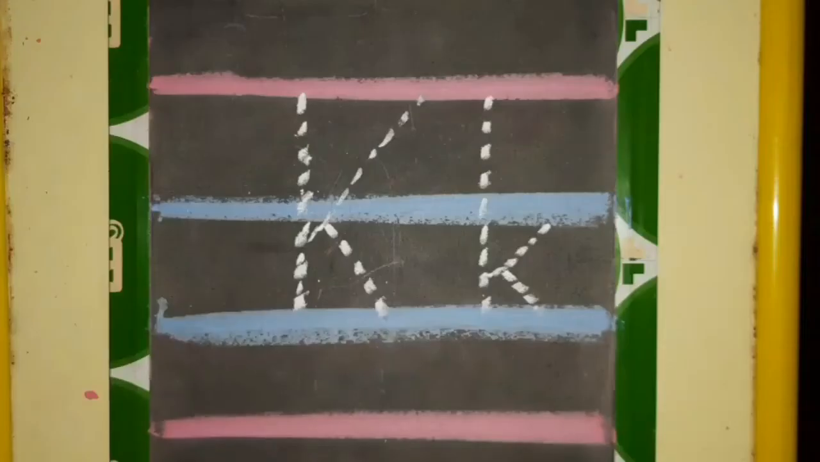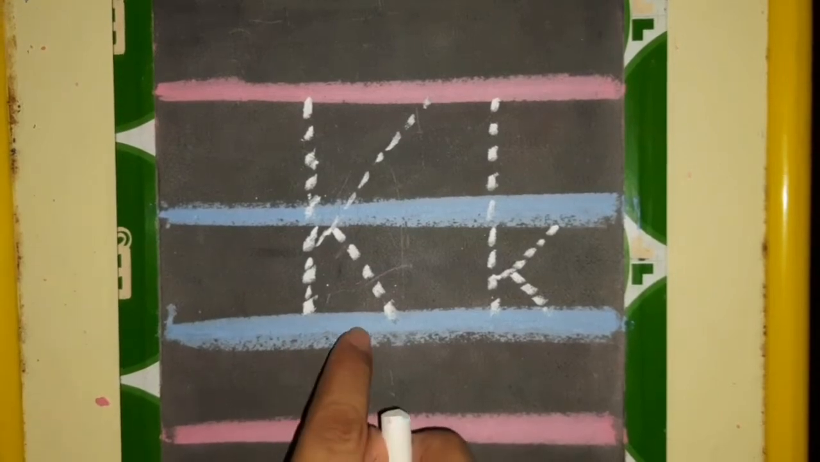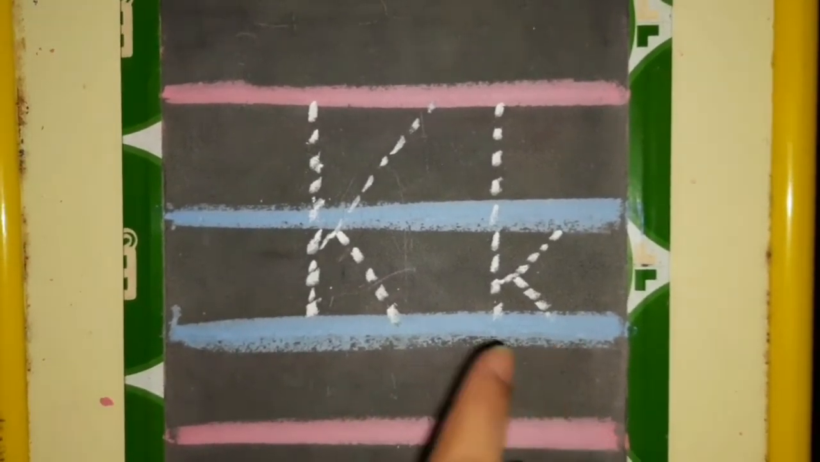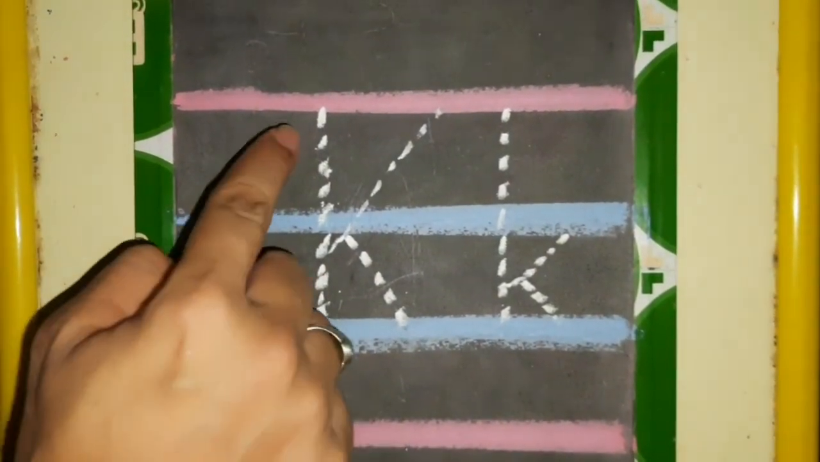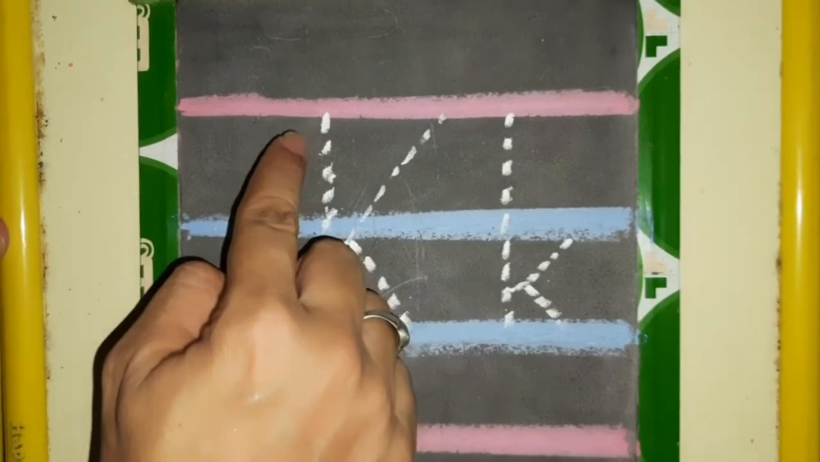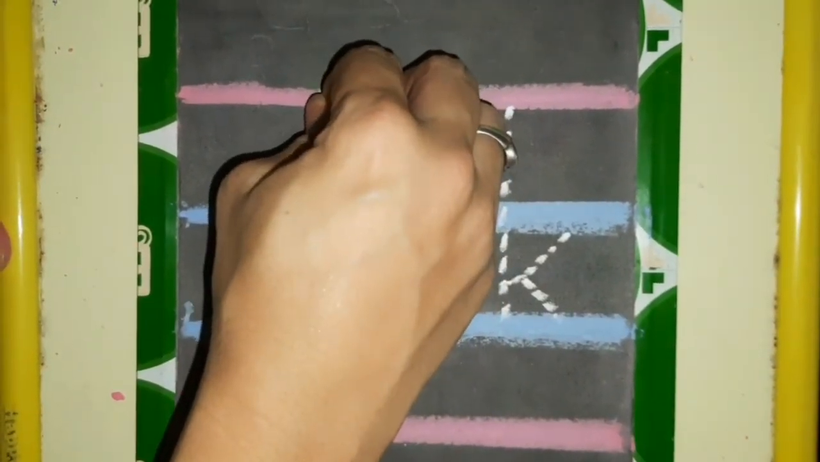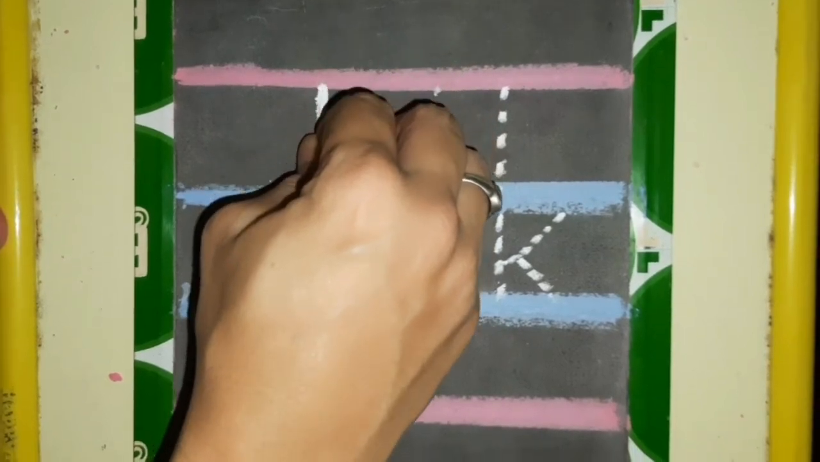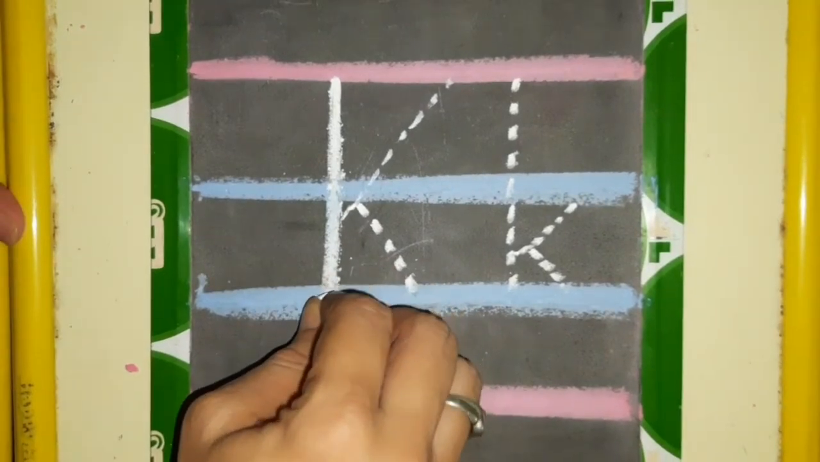Now children, we will learn how to write alphabet K in the 4-line notebook. Children, let's do the tracing of alphabet K. Capital K, small k. Let's start. Children, English we write in the 4 lines. So we will start writing capital K from red line. From first red line, standing line, come down till the second blue line.